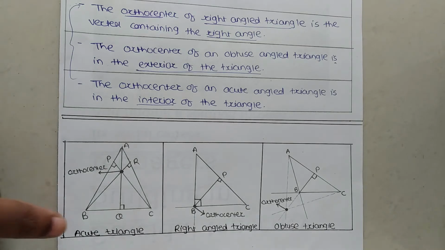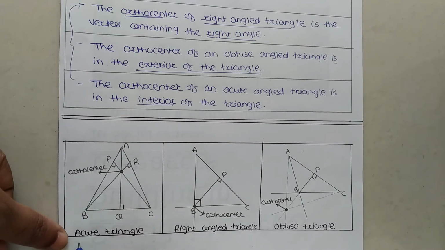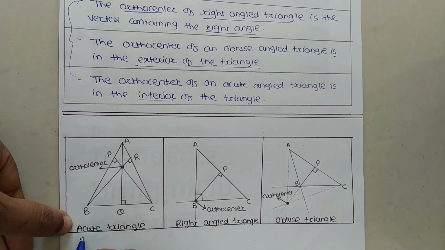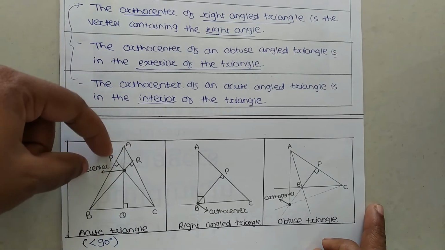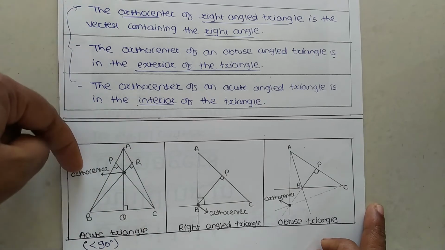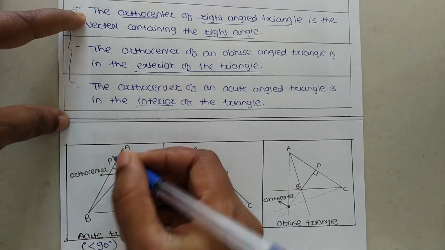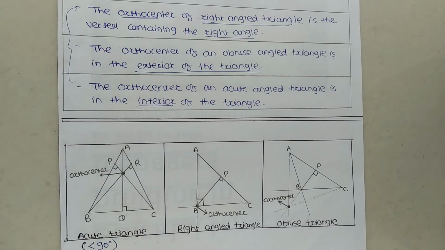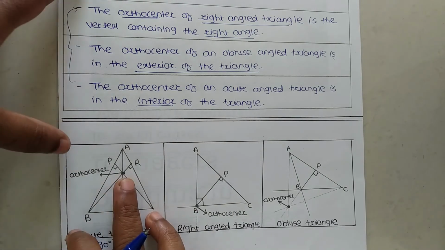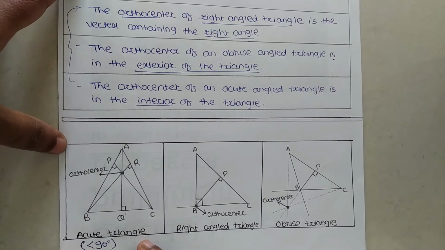So when we consider the first, the acute angle triangle, what is meant by an acute angle triangle? An acute angle triangle has all angles less than 90 degrees. So ABC is the acute angle triangle, and we have to draw the altitudes here. I had already explained how to draw the altitudes of the acute angle triangle in the previous video.